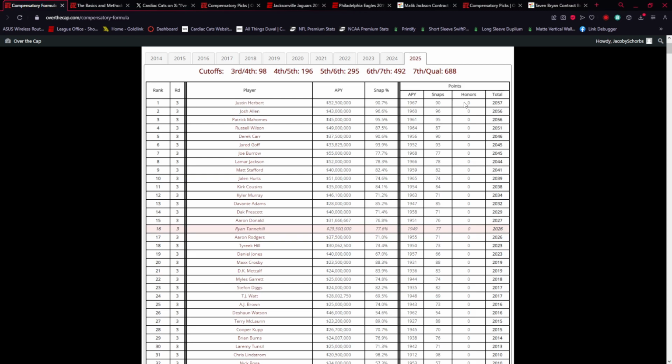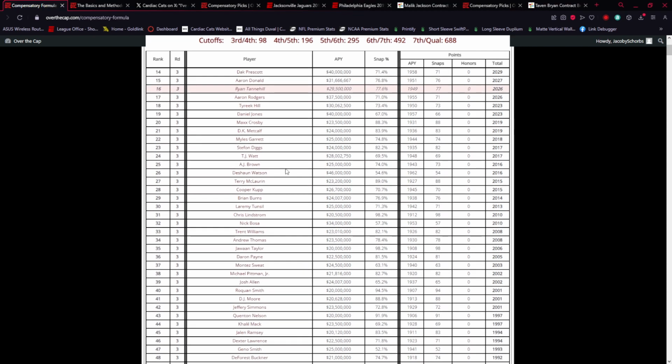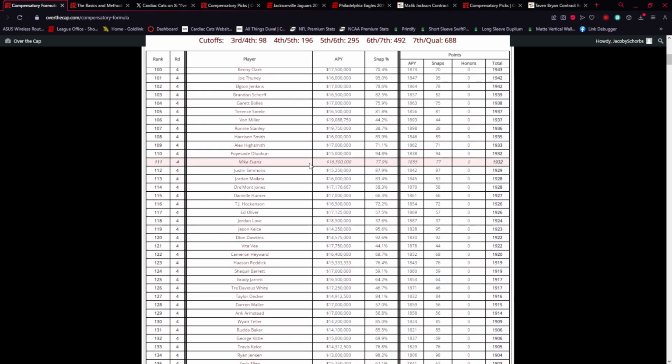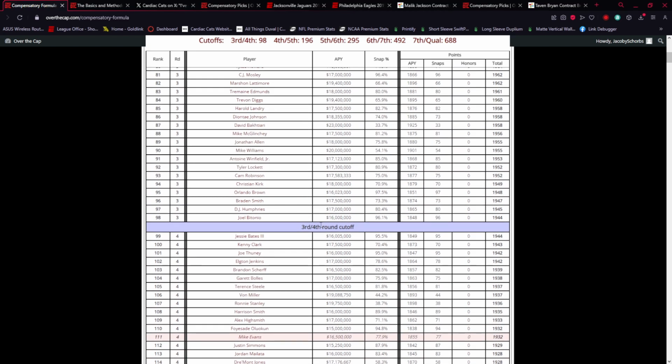But these are things that can set apart later players because you have way less average per year, right? So I want to show you where the cutoff is for the third round. This is an important thing for us to understand.